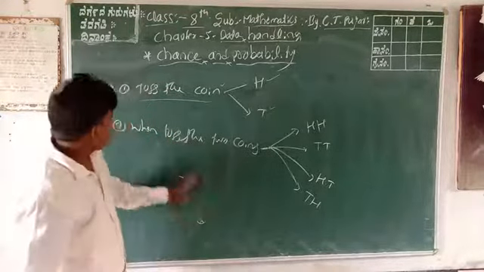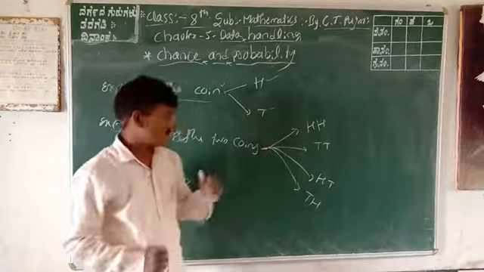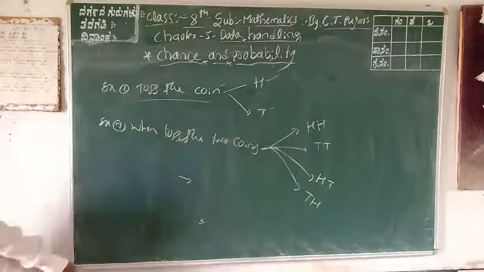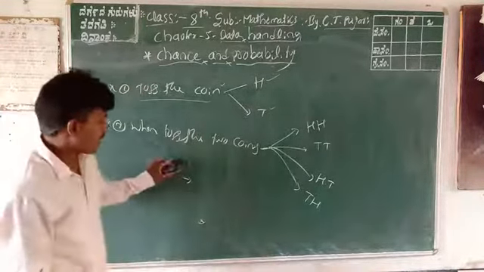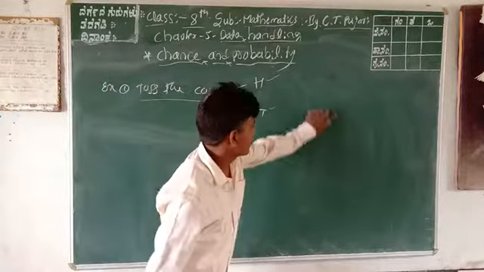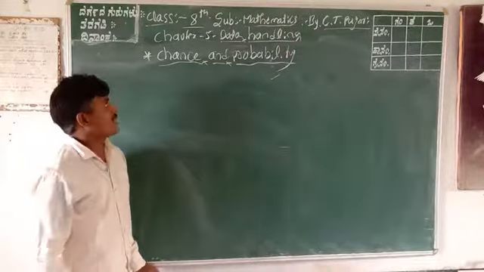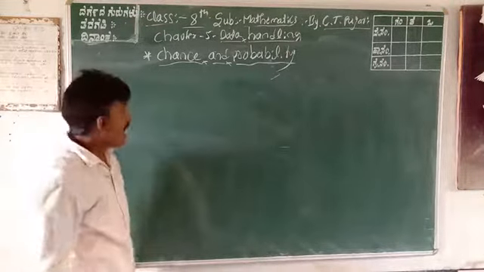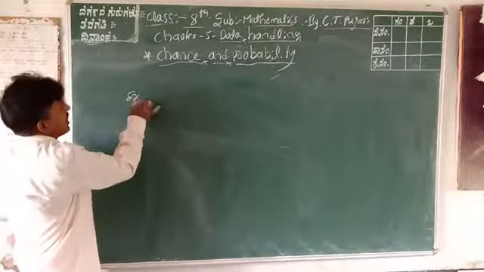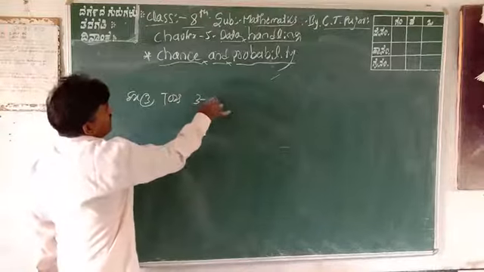Next, when you toss two coins, then only 4 outcomes are here. First outcome is head, second outcome is tail, third one is HT and TH. These all are outcomes, results are here. What is it? Only probability or chance. How many chances are here? Or otherwise toss, example 3: toss 3 coins.